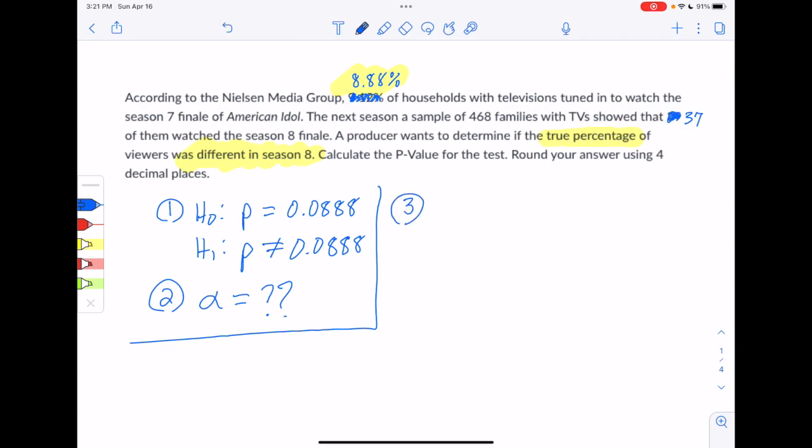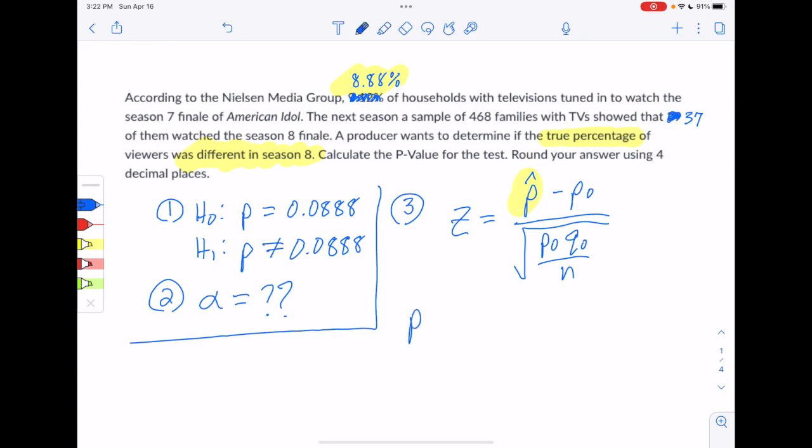So for step 3, we want to gather and weigh the evidence, and we do that by doing our test statistic. Always good to start off writing the formula, and in this case, we're dealing with proportions, so we need z equals p hat minus p0 divided by the square root of p0 times q0 all over n. So that's the formula we're going to need. So we have a few pieces we need to collect. P hat we don't have, so we'll have to figure that out. P0, q0, and n are all floating around in here, so we'll just go ahead and label those as we go through. But let's start off with that p hat piece.